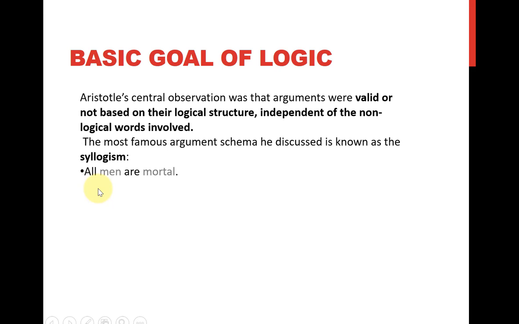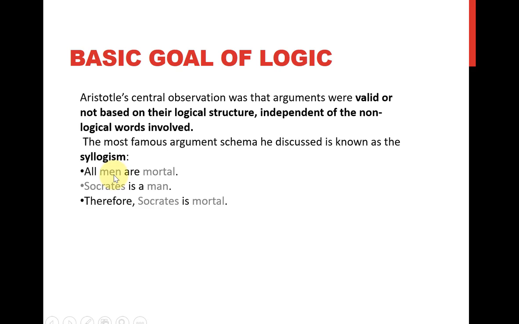It says something like this: all men are mortal. Socrates is a man, and therefore Socrates is mortal. So this is a famous statement from Aristotle, and we call it a valid argument. And you can see that it's valid. It says all men are mortal.